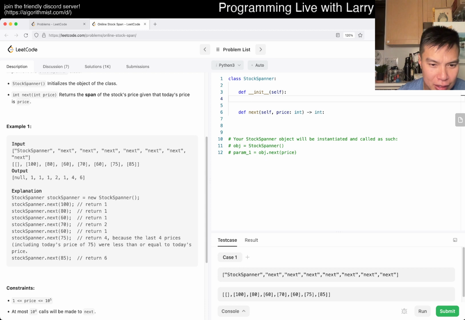So it's always going to be 1 just because it includes itself, okay. And then 4 because it goes all the way up to 80. No, I think this is still a stack thing, right? Okay, sorry. I think I confused some other problems in my head in terms of proofs.